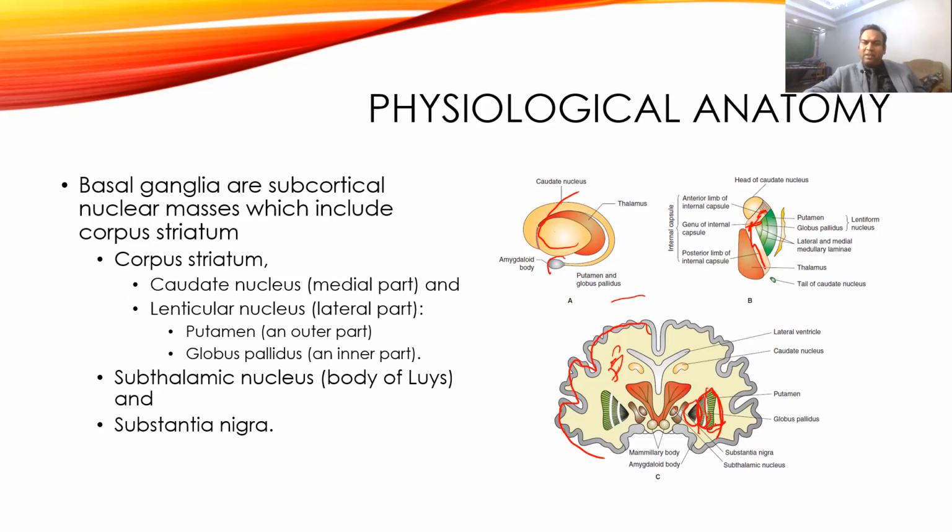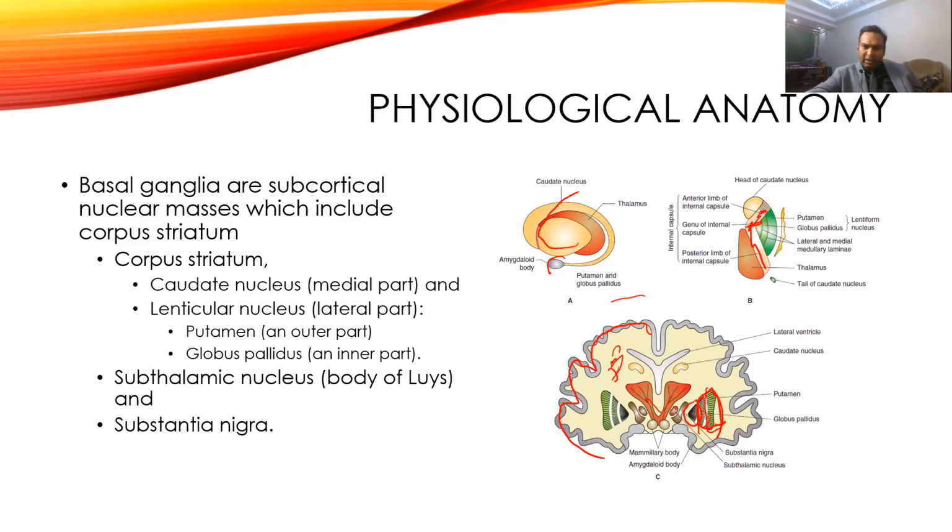So it is separated by the internal capsule, and the subthalamic nucleus is a group of small nuclei present just below the thalamus. So this is a portion of the thalamus, and just below the thalamus that nucleus is present. It is called the subthalamic nucleus. It is also called the body of Luys.